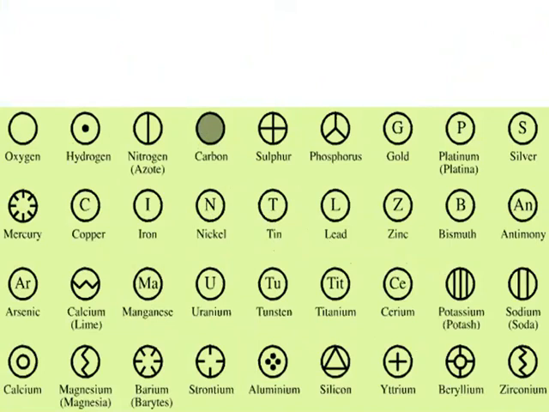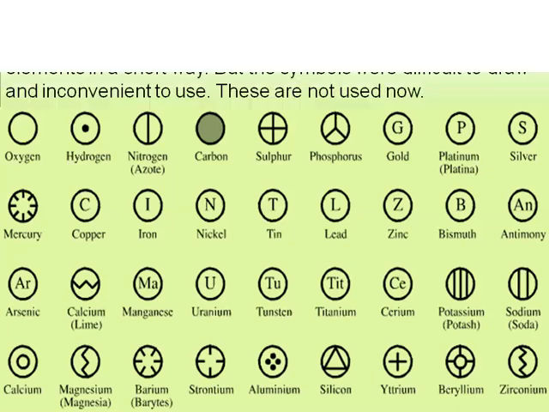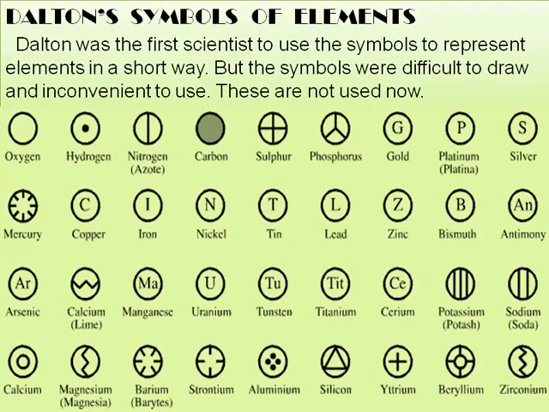These represent the various drawings or symbols which are only of historical importance. Dalton's symbols of elements. Dalton was the first scientist to use symbols to represent elements in a short way, but the symbols were difficult to draw and inconvenient to use. These are not used now.